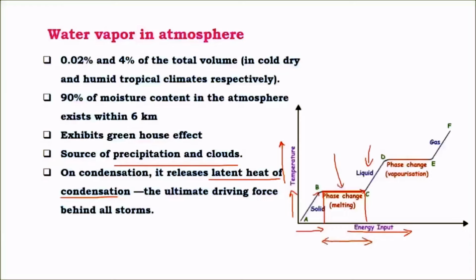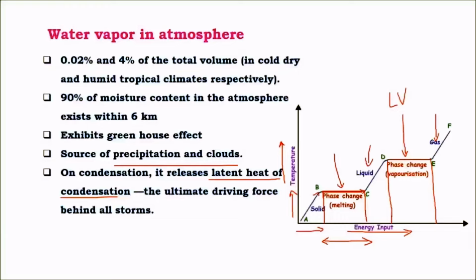And likewise, to convert a liquid into gas, we need to supply a certain amount of heat. During this supply of heat, there is no increase in temperature of the system, whereas the heat supplied is used for changing the state of matter, that is from liquid state to gaseous state, and this is called latent heat of vaporization. When this kind of heat is supplied, there is no increase in temperature of the system, whereas all the heat supplied is used for changing the state of matter.